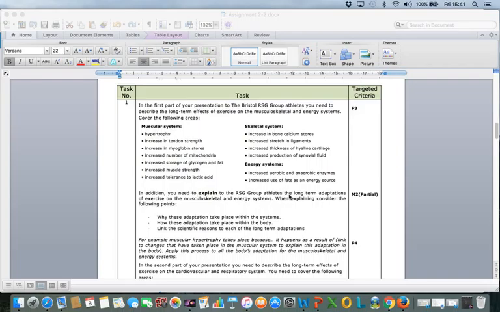you need to explain the athlete's long-term adaptations of exercise on the muscular system and energy system. When explaining, consider the following points: why these adaptations take place within the body, how these adaptations take place within the body. So what you should do is say what hypertrophy is, why hypertrophy takes place within the system, how it takes place, and then give some scientific reasons as to why it takes place. Okay, you do that with each and every bullet point as a pair.